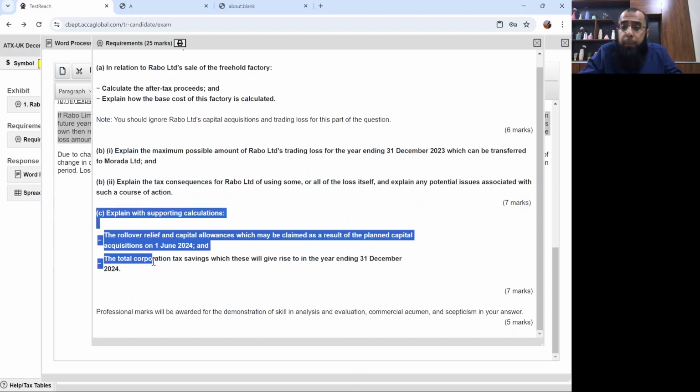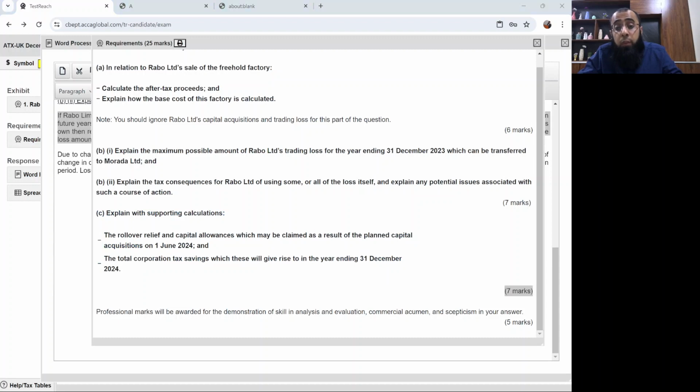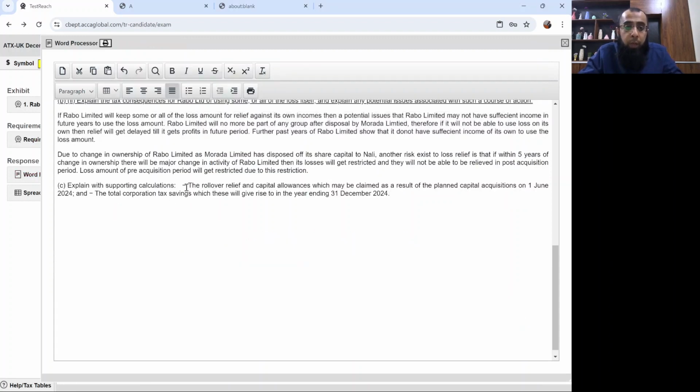Let's look at part C. Explain with supporting calculation the rollover relief and capital allowances which may be claimed as a result of the planned acquisitions on 1st June 2024, and the total corporation tax savings which these will give rise to in the year ended 31st December 2024, for 7 marks. Okay, so let's copy paste this requirement here.